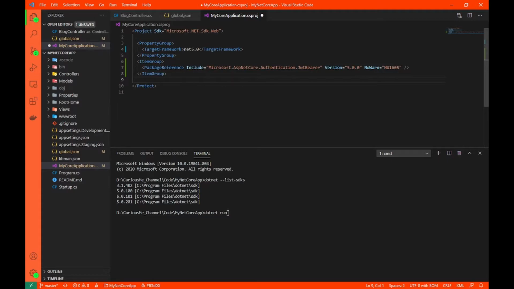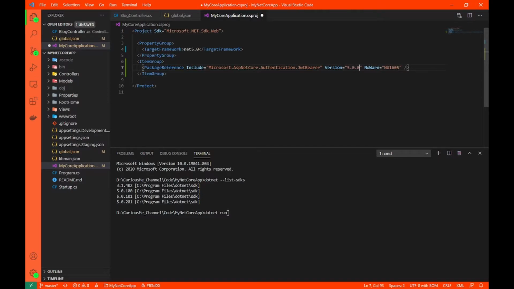This basically means suppose I have installed a package whose name is JWT Bearer, and suppose this version was 3.0.1.